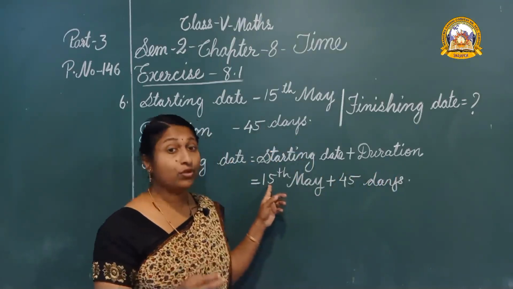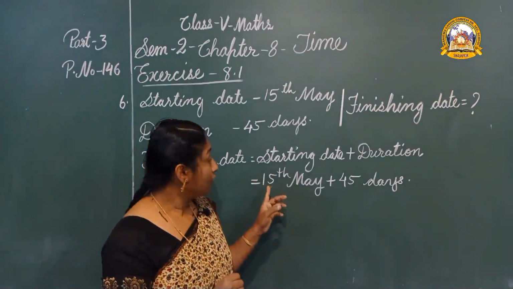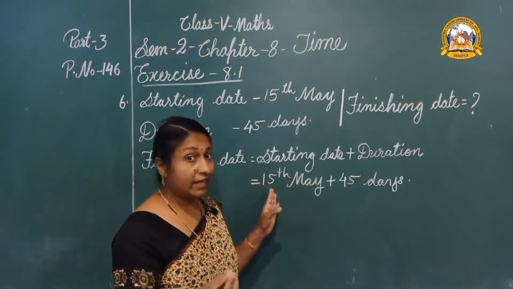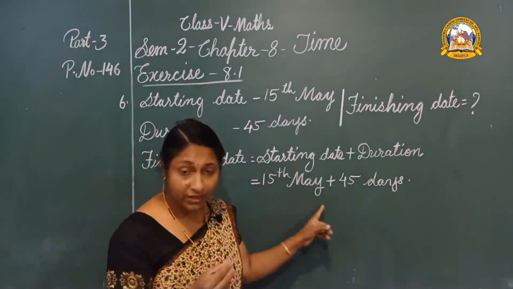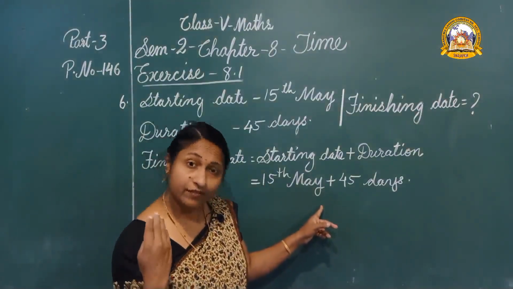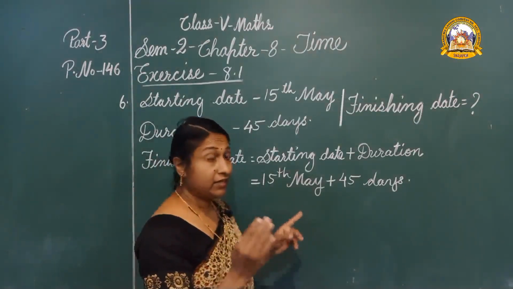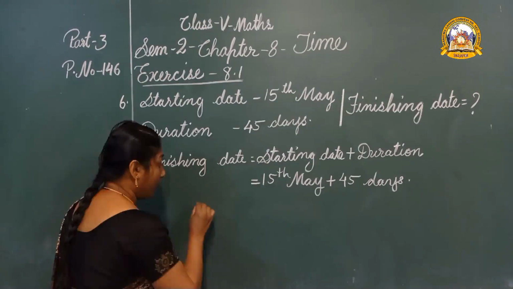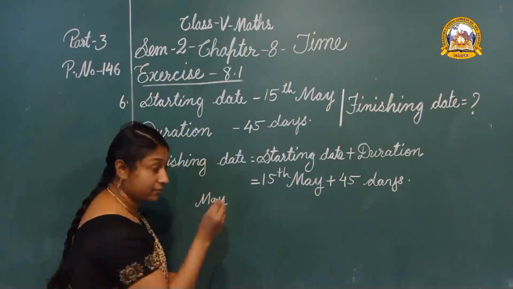Okay children, you know in the month of May there are 31 days. We can take the days from May. How many days? 15 to 31. So before 15 how many days are there? 14 days.